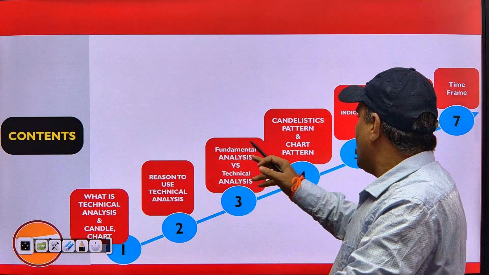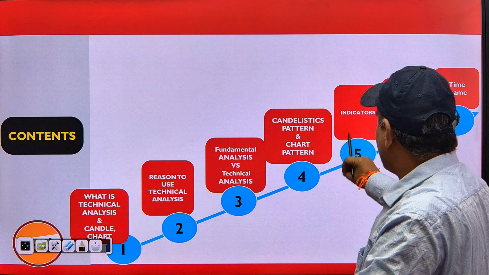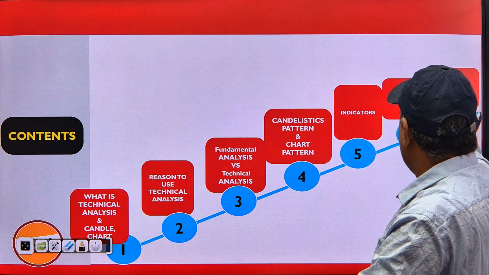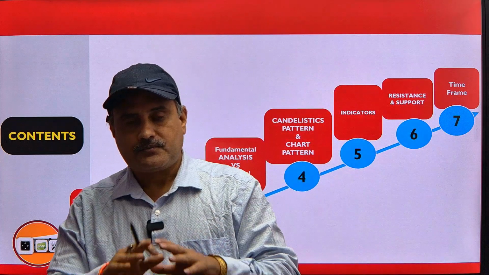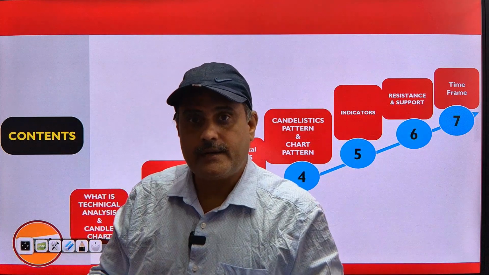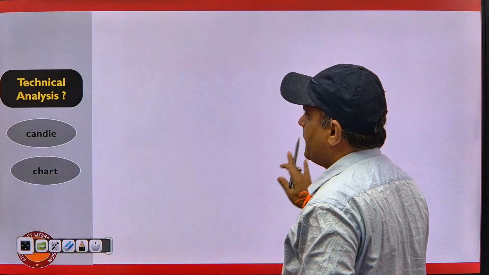In the next video, we are going to understand chart patterns, indicators, resistance and support, and time frames. So these are the videos where you can understand technical analysis much better.